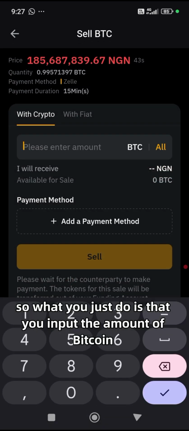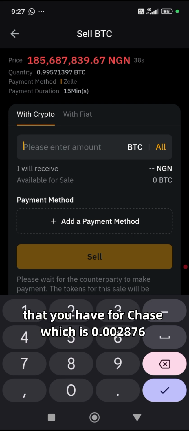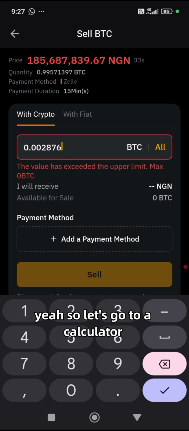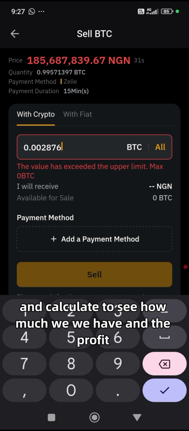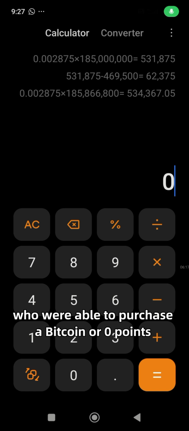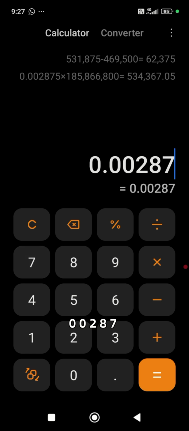So what you just do is input the amount of Bitcoin that you have purchased, which is 0.002876 here. So let's go to our calculator and calculate to see the amount we have and the profit we'll be making. Here, this is our calculator now. Let's multiply. We were able to purchase a Bitcoin of 0.002876.